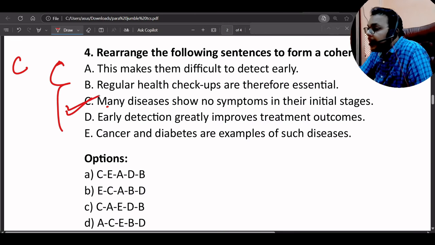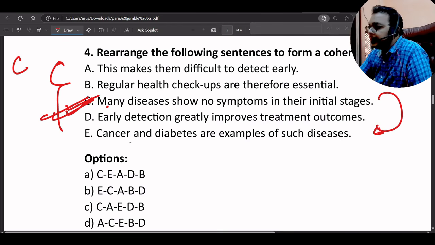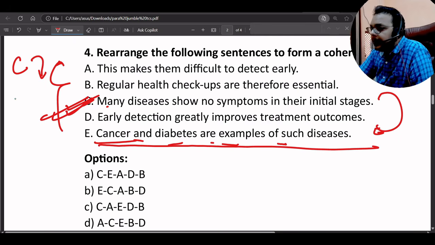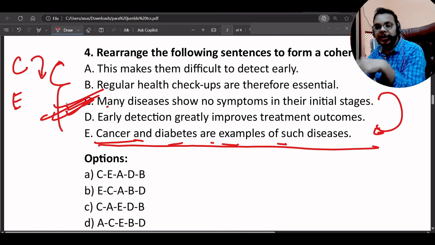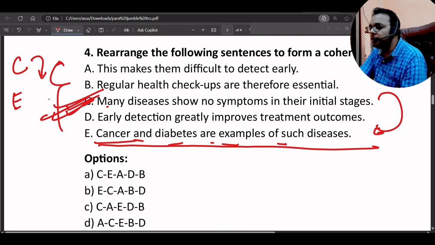Okay, so many diseases show no symptoms in the initial stage. Now, if we define the sentence, we will give an example of it. Cancer and diabetes are examples of such a disease. So after C, it should be E, because first of all we have the opening sentence. Now we will give the example, like what kind of disease it will be. So after C, it should be E.